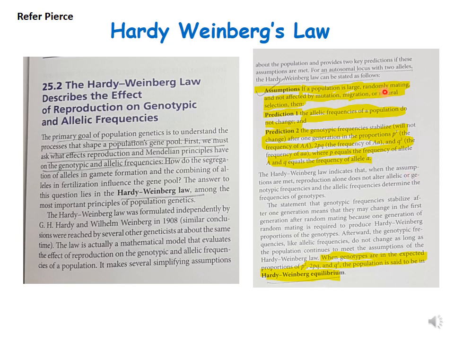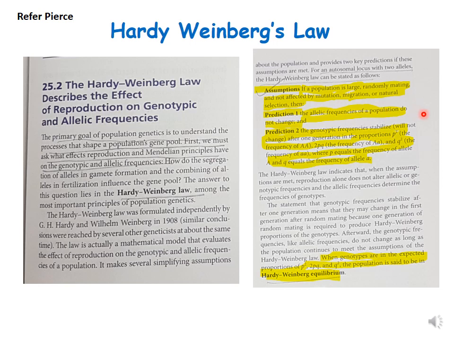These 5 parameters are: a randomly mating population, a large population, and a population not affected by mutation, migration, or natural selection. Then there are 2 predictions.